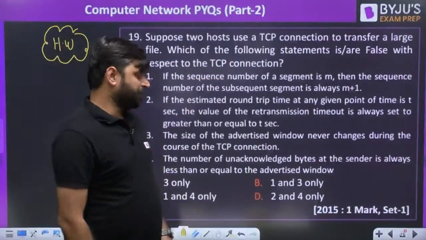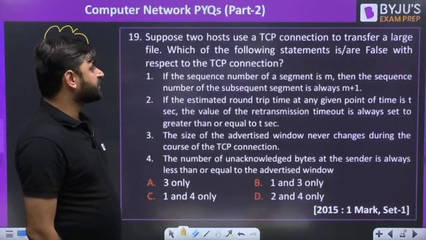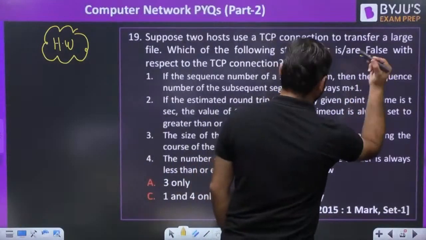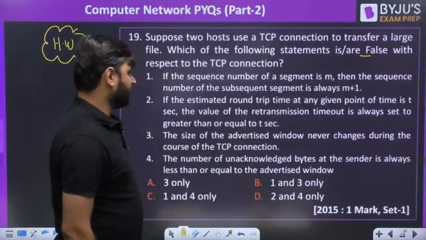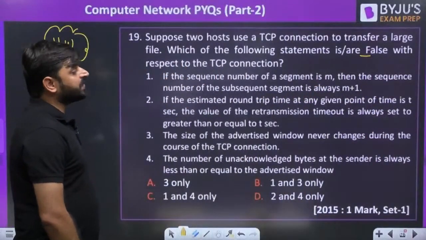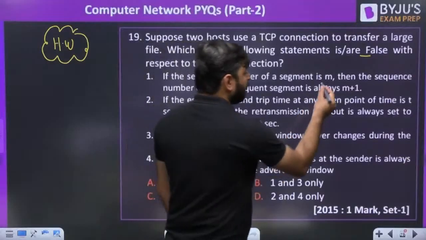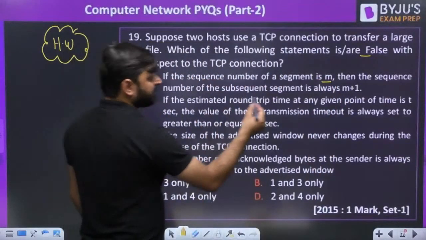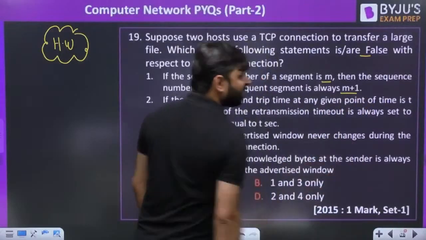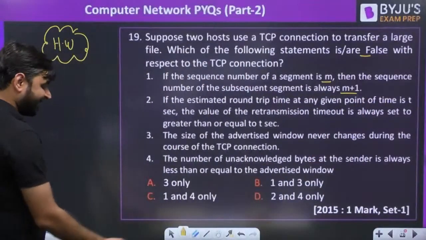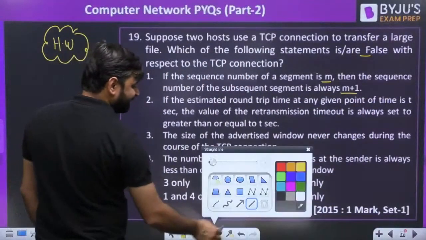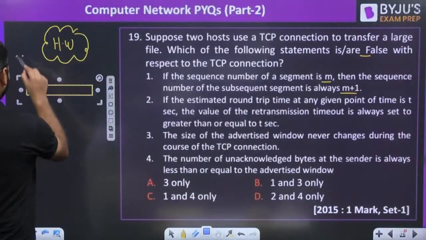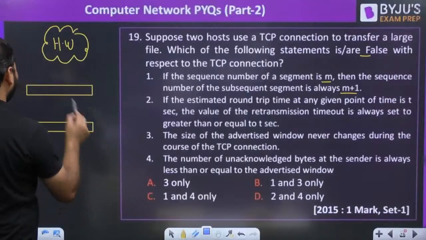Suppose two hosts use a TCP connection to transfer a large file. Which of the following statements is false? They are asking for the false statement with respect to the TCP connection. First point: if the sequence number of a segment is m, then the sequence number of the subsequent segment will always be m plus 1. Is it right or not? First point, is it clear or not?